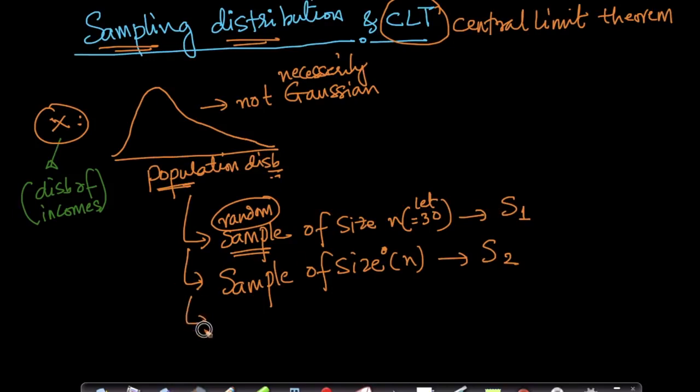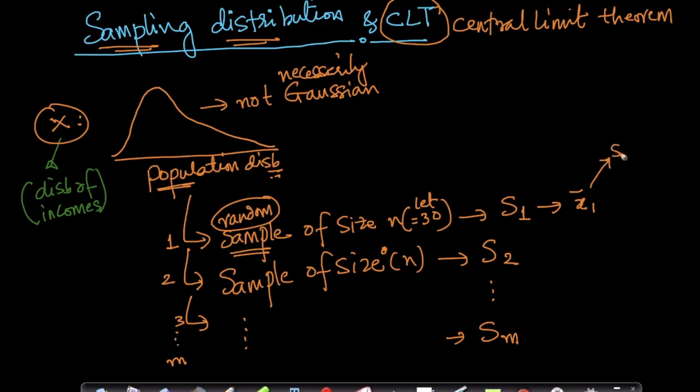Now let's assume I keep doing this. Suppose I get m samples: first sampling, second sampling, third sampling, and so on. Let's assume I've done m samplings. Whenever I sample from the population, I get a set. Let's assume I'm computing the mean of all of these incomes. Let the mean of the first sample be x1 bar.